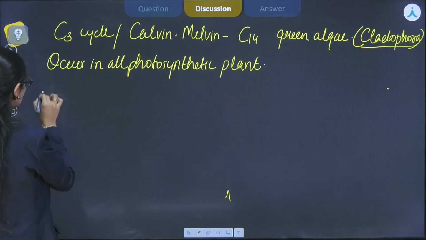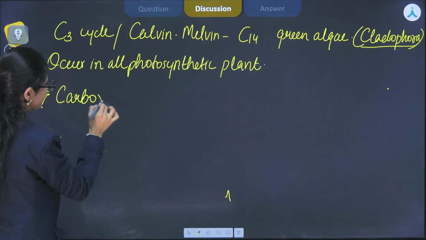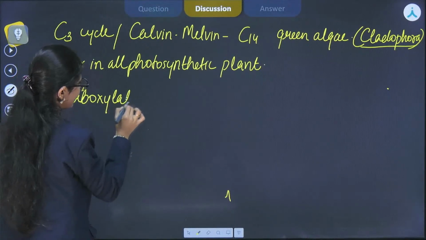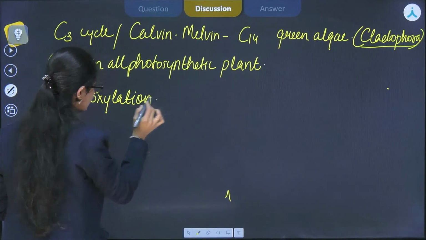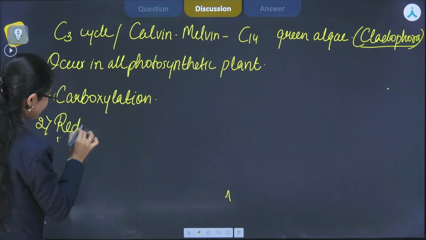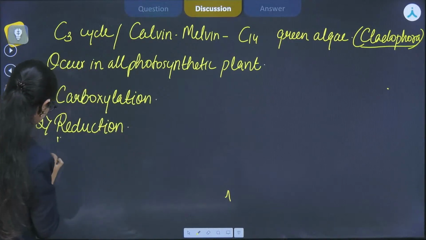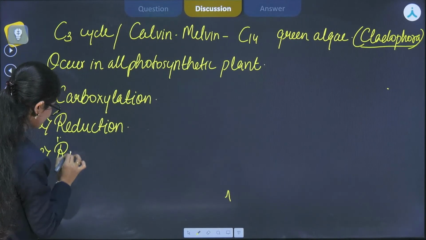First one is carboxylation. Next step is reduction. And the third step is regeneration.